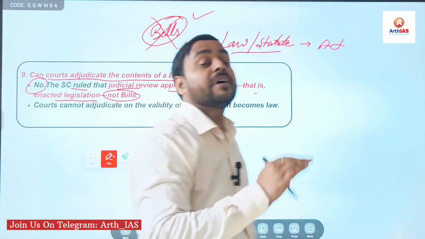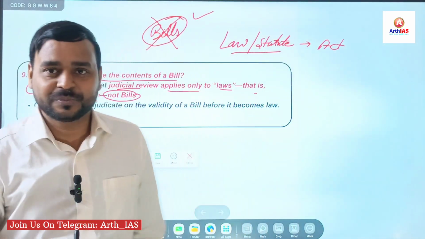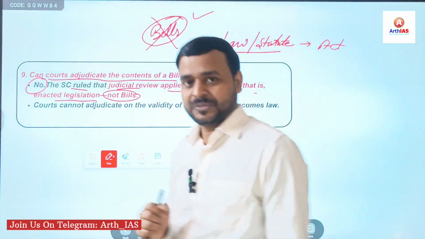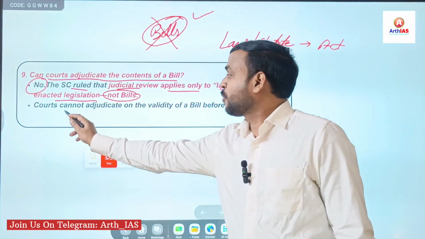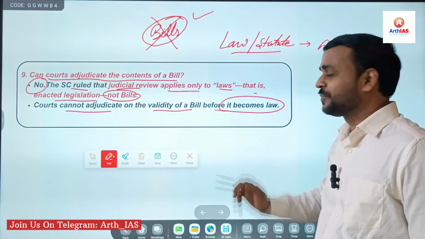So only when a bill becomes act, only then judicial review is allowed. Right? Bill is what? Nothing but legal fiction. Right? So courts cannot adjudicate on the validity of a bill before it becomes law.